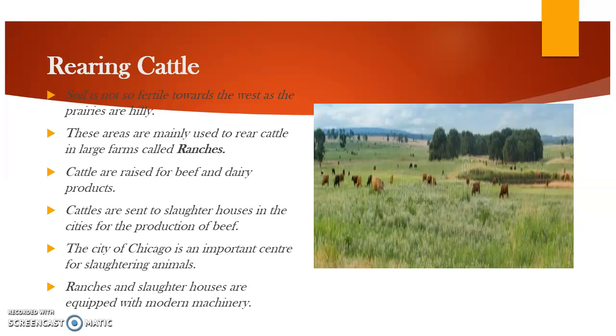Ranches and slaughterhouses are equipped with modern machinery. इसमें ranches जहाँ पे animals को रखते हैं, वो भी modern machinery से भरा हुआ रहता है. They are very very well developed in rearing cattle for agriculture. This country is well developed.